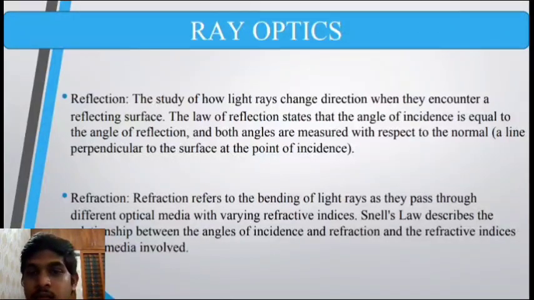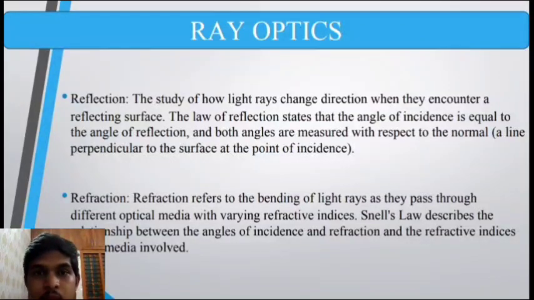Refraction refers to the bending of light rays as they pass through different optical media with varying refractive indices. So refraction only occurs when the light ray hits the interface of two media where the refractive indices are different. Snell's law describes the relation between the angle of incidence, the angle of refraction, and the refractive indices of the media involved.